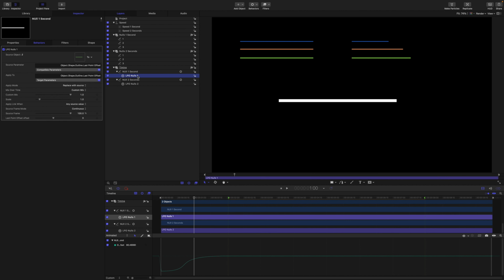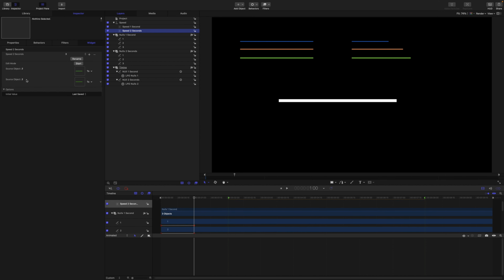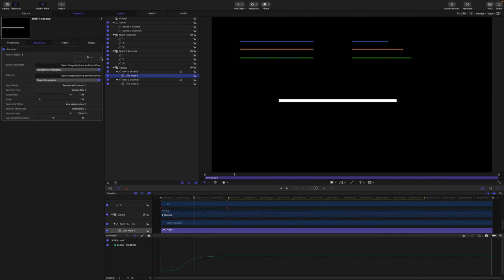Now I need to remove this link from the first widget. You can see that because I've duplicated the link, the source has been added automatically to the first widget. I'll just remove it through this menu. Then assign the source to the new widget we just set up.